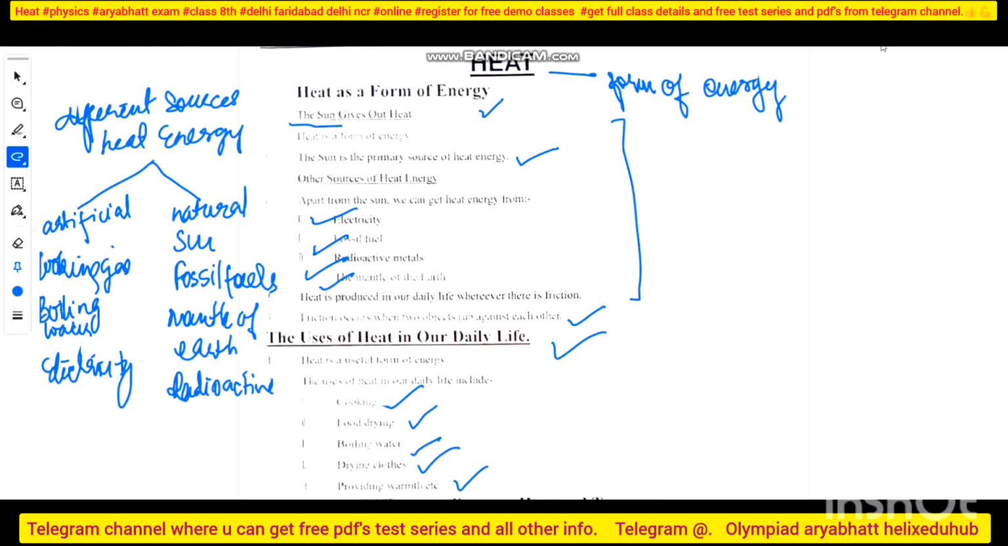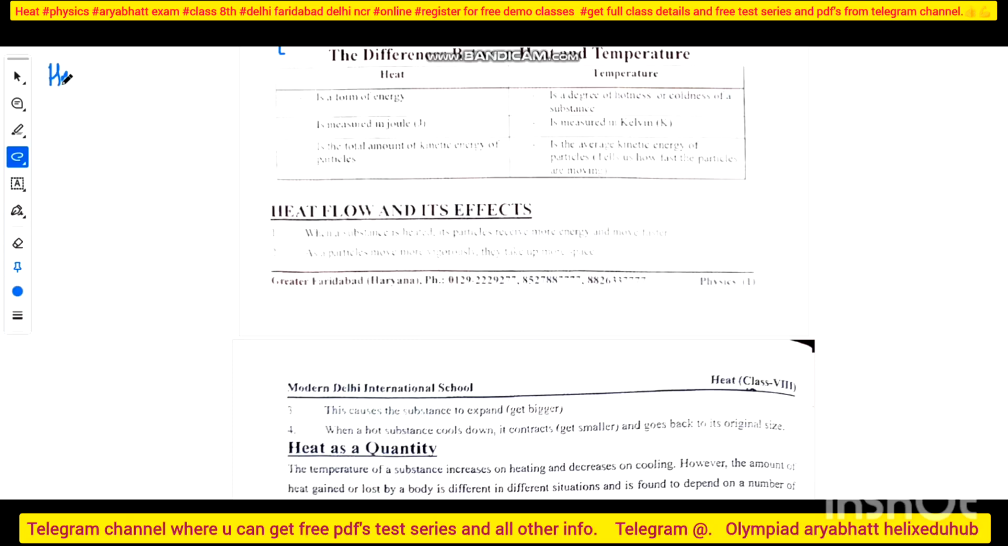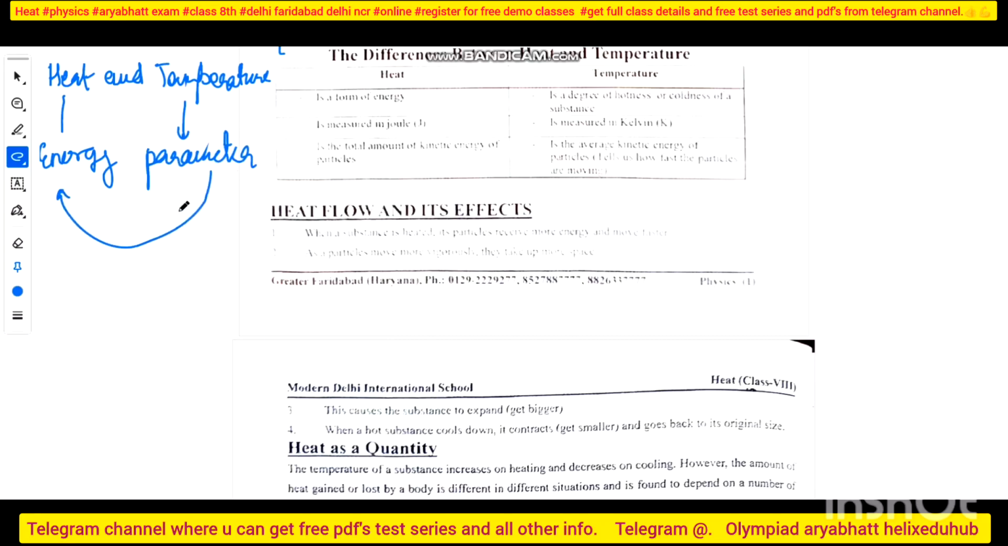Now see the next, heat and temperature. These are two common words, but people mix them up. Heat is a form of energy, and temperature is the parameter that measures it. Since heat is a form of energy, its SI unit is the joule. Sorry, the SI unit is joule, not calorie. But temperature is the parameter which measures heat, that is, it tells whether its value is high or low.